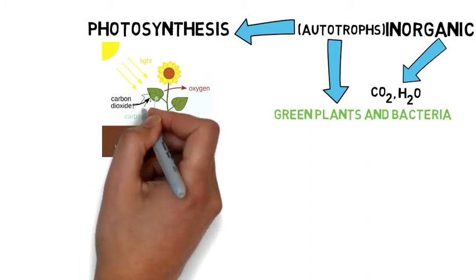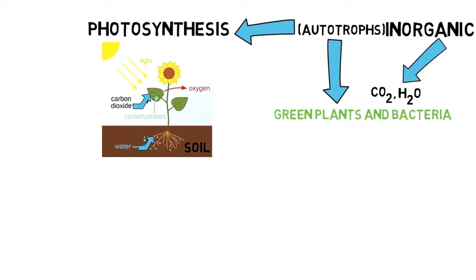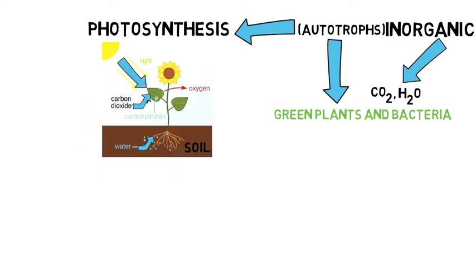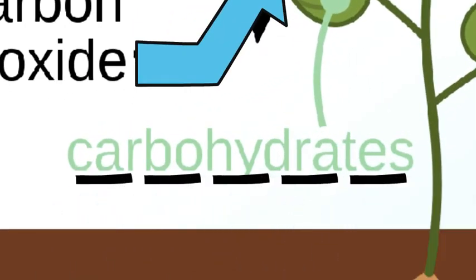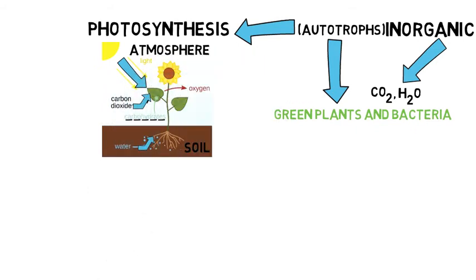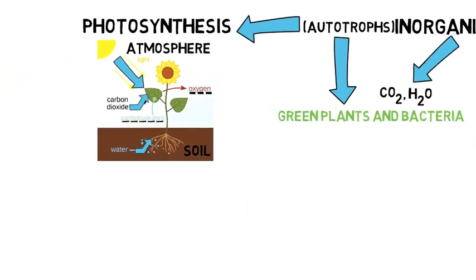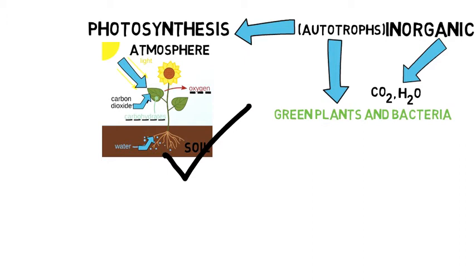Then they take carbon dioxide from the atmosphere and light from sunlight. And the sunlight goes in. There they make carbohydrate, and oxygen comes out as a byproduct. And this is an overview of photosynthesis.